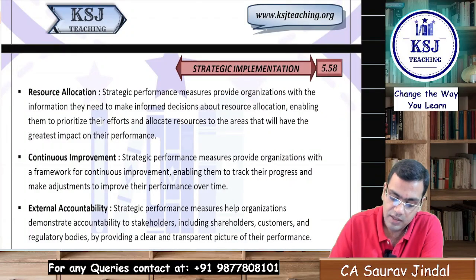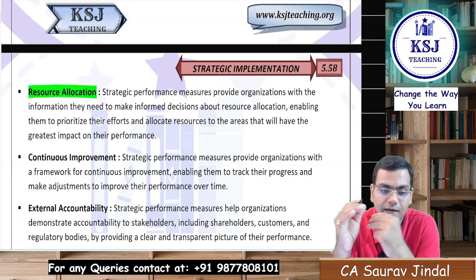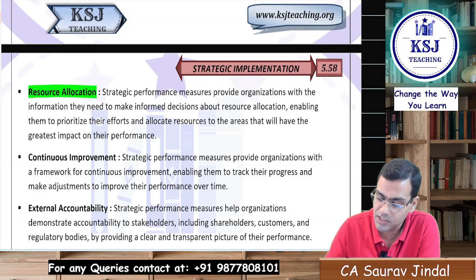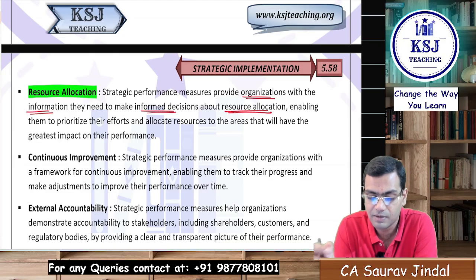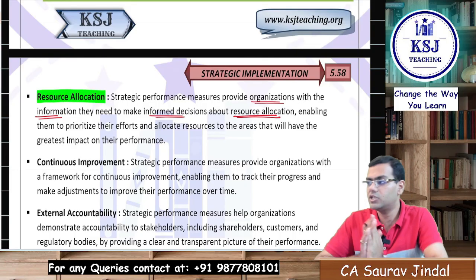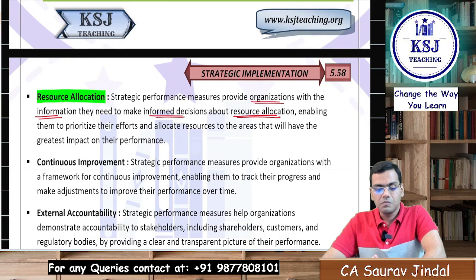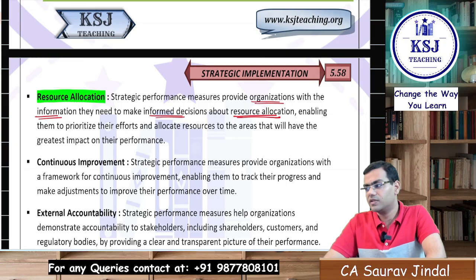Resource allocation. They help in identifying how the resource allocation is to be done, right? Measures provide organizations with the information they need to make informed decisions about resource allocation. For example, when we talk about the environmental measures, after using these environmental measures, you might feel that there are resources which are required for reducing carbon emissions. For waste management, we need to allocate certain resources, right?